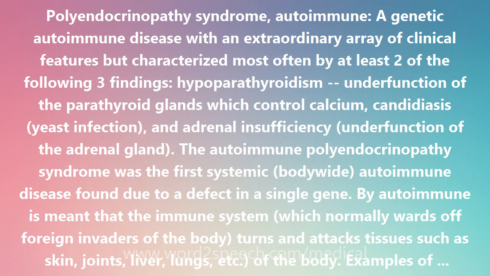thyroid gland. Other features of the autoimmune polyendocrinopathy syndrome are total baldness, alopecia totalis, inflammation of the cornea and whites of the eye, keratoconjunctivitis, underdevelopment, hypoplasia, of the enamel of the teeth, childhood-onset diabetes mellitus, yeast infection, juvenile-onset pernicious anemia, gastrointestinal problems, malabsorption, diarrhea, and chronic active hepatitis.